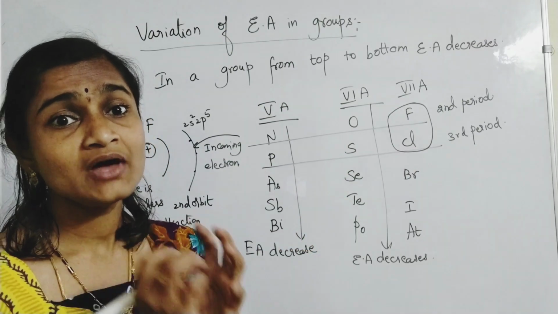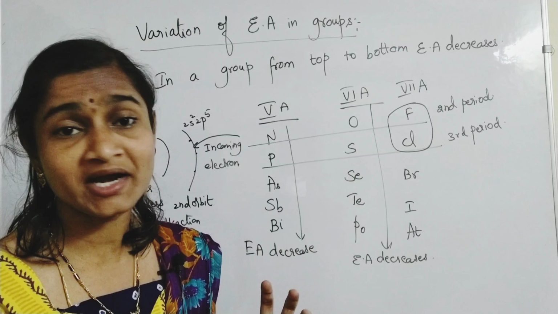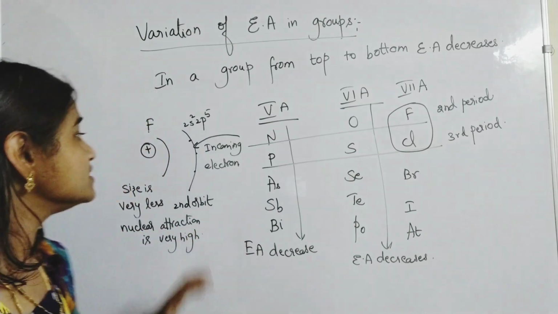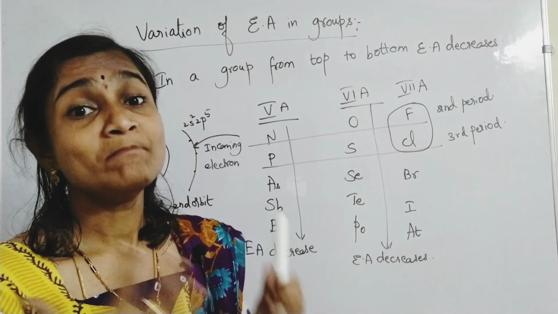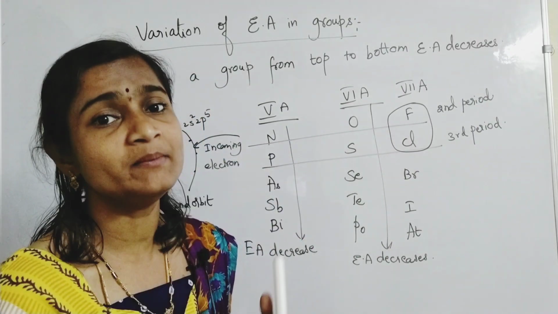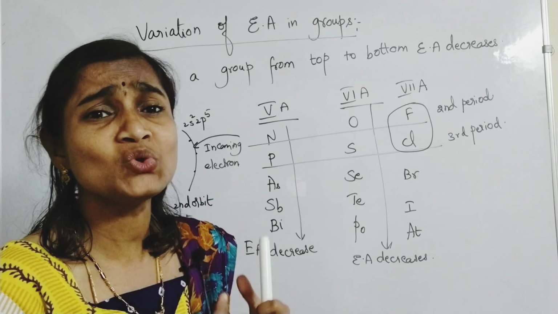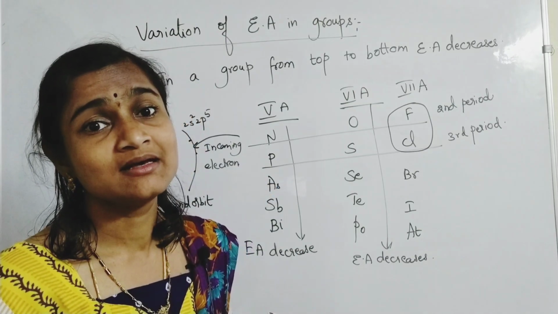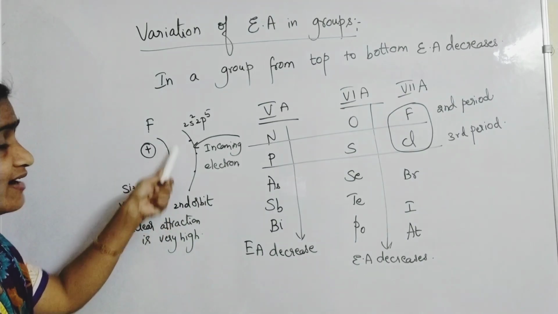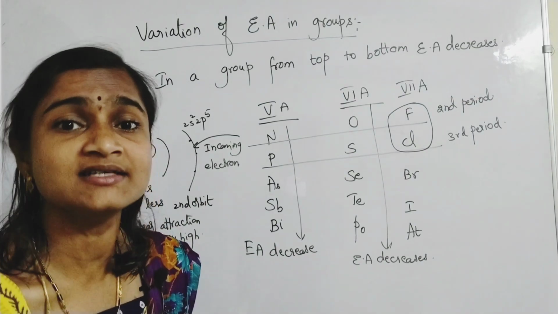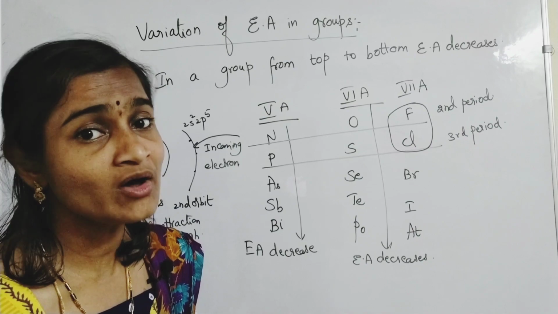Because of less size and more nuclear attraction, fluorine cannot have much ease to accept that incoming electron. It has to overcome a lot of repulsions between the incoming electron and the electrons which are already there in the second orbit. Isn't it or not?